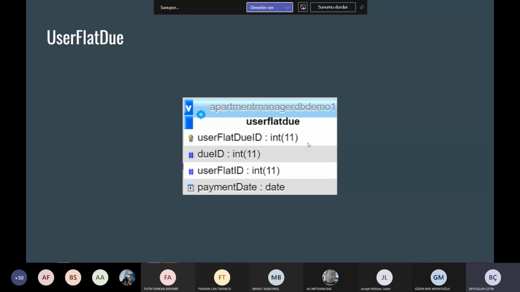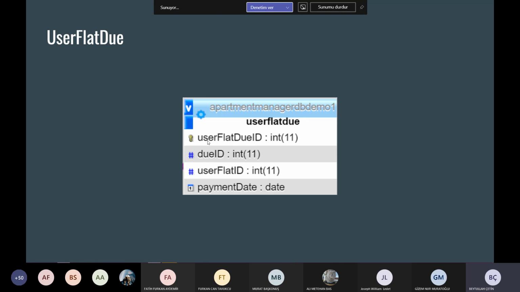We want to keep a record of which user has dues, but because some users have more than one flat, we need this user flat due table to record for more flats.